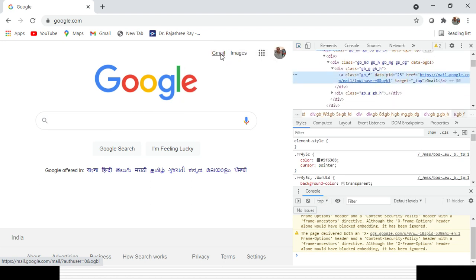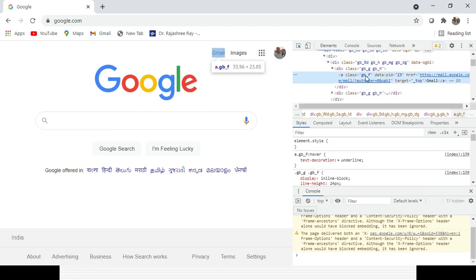You can see you may find a class, but maybe the class is not unique, and you are not able to find anything like ID or name. So definitely you are not able to identify the element that way. So you have to use the text option: you can use link text or partial link text to click on that option.